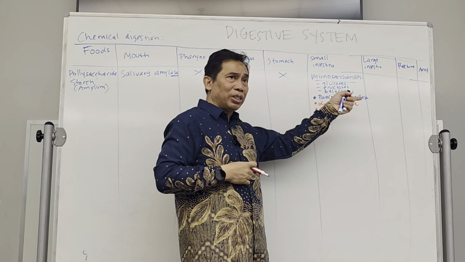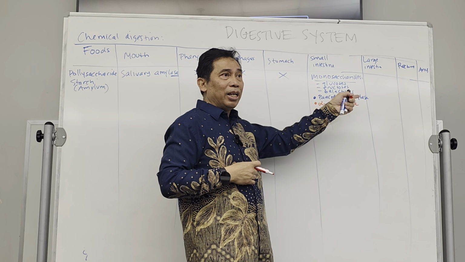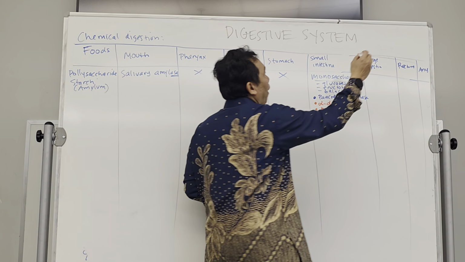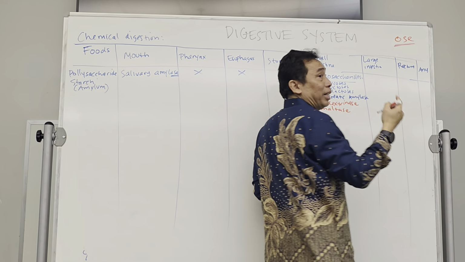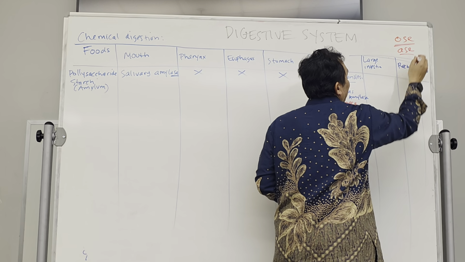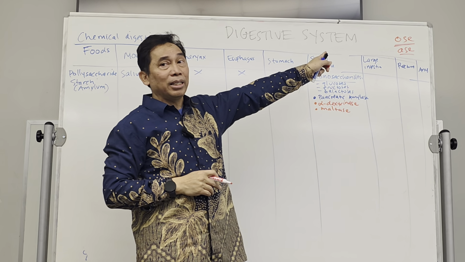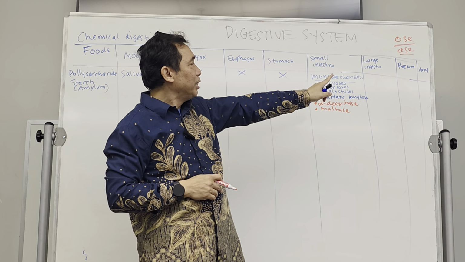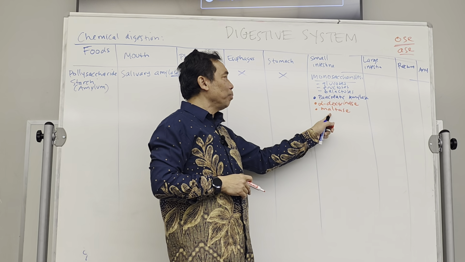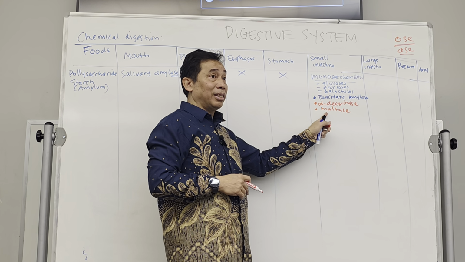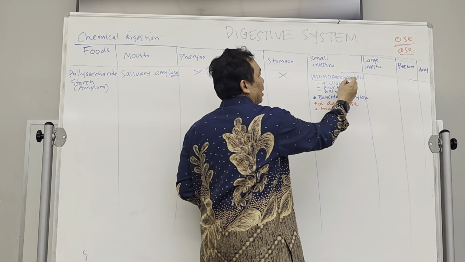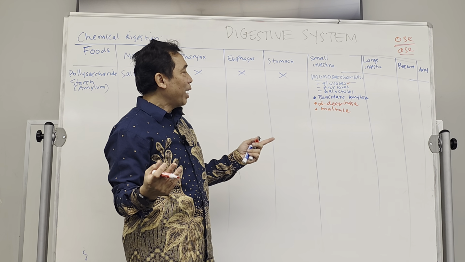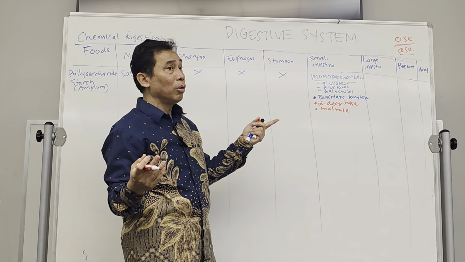Sometimes it's called maltose, sucrose, and also lactose. You get that one? Lactose, if it is OSE like that, is actually the substrate. But if it is ASE, that is the name of the enzyme that will digest that substrate. So that's the connection between the name of the substrate and the name of the enzyme. So maltase will digest maltose into glucoses. Okay, so glucoses over here. Now you have it. So maltase will digest maltose into 2 glucoses.